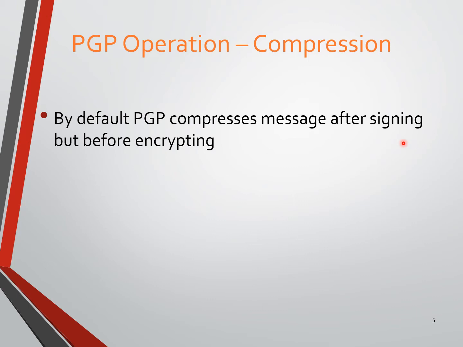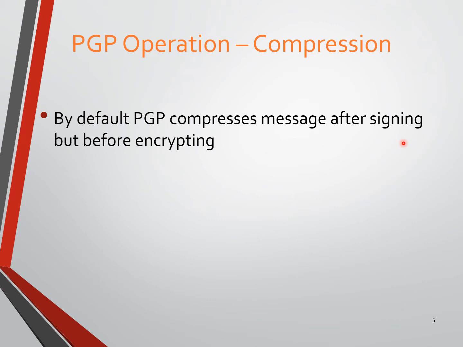The reason is simple. If the data size is more, the time taken for encryption is also more. So we need to reduce the time consumption for the encryption, and we go for compression.